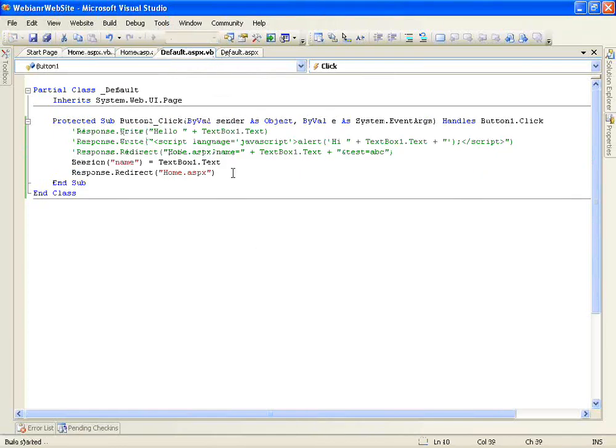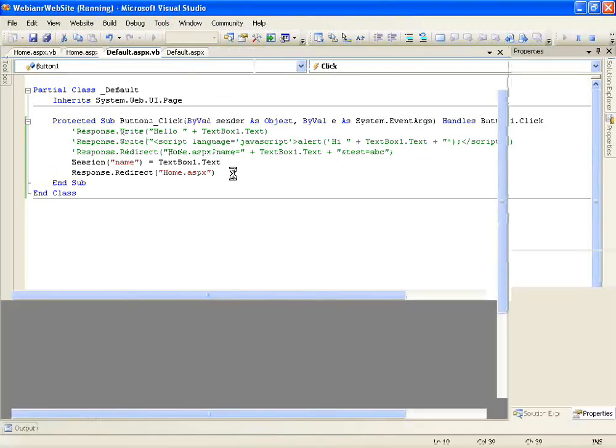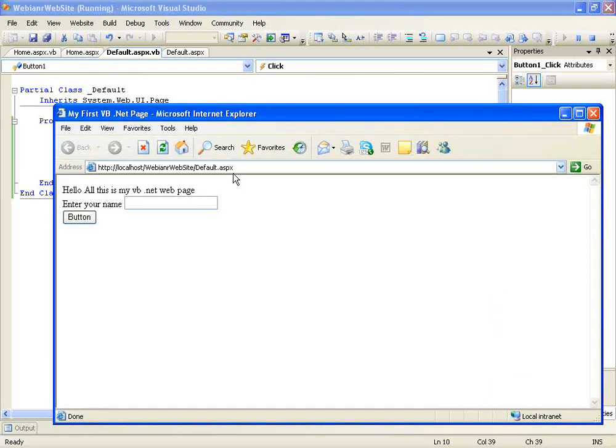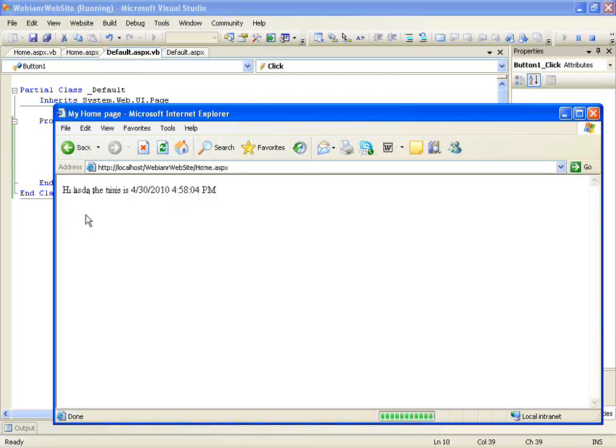So let me run this. Something I give. In the same way it is also passed, but in this query string, it doesn't have any information, right?